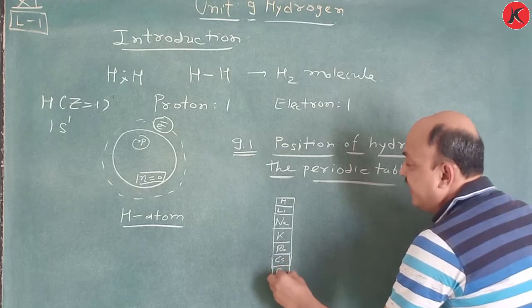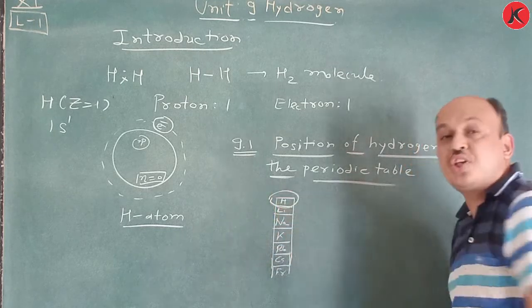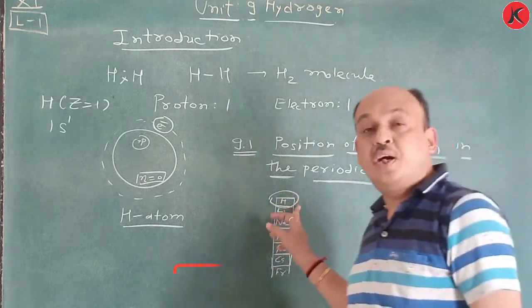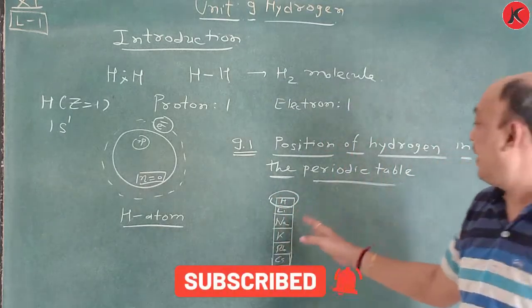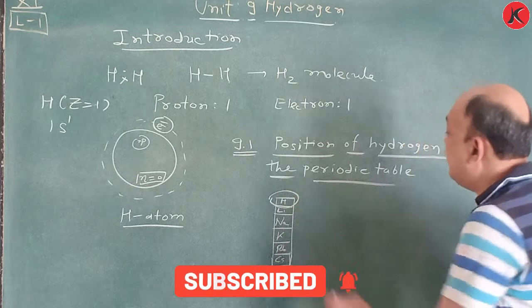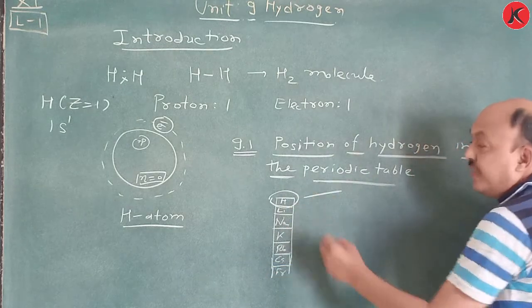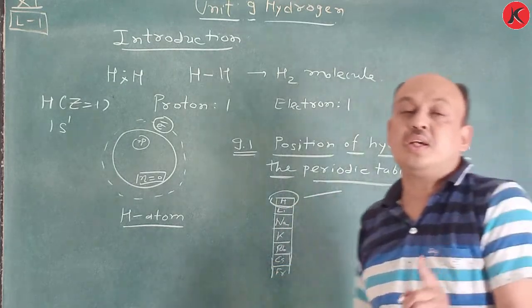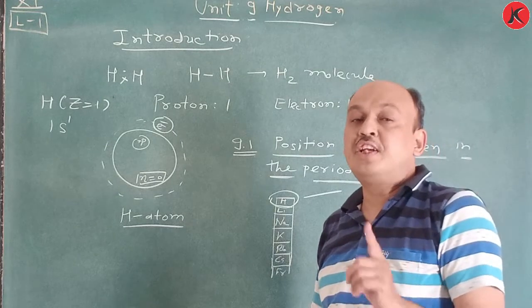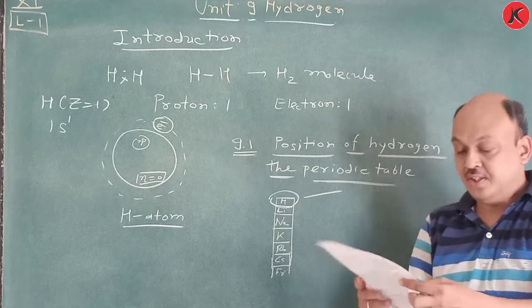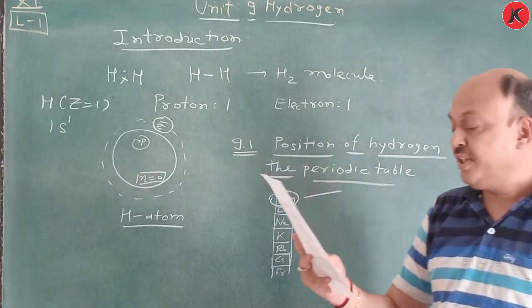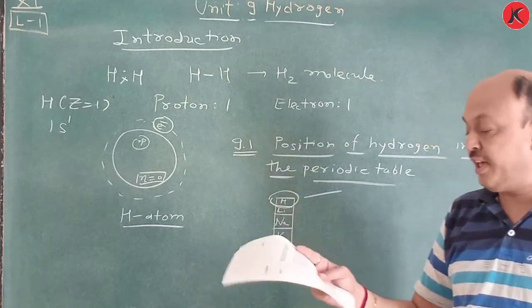Group 1 is there, but for hydrogen there is a question mark, whether it is in group 1, group 2, group 17 or group 18. That is a question mark. So remember, there is total doubt about which position, or which group, the hydrogen atom is in. So first, hydrogen is the first element in the periodic table.